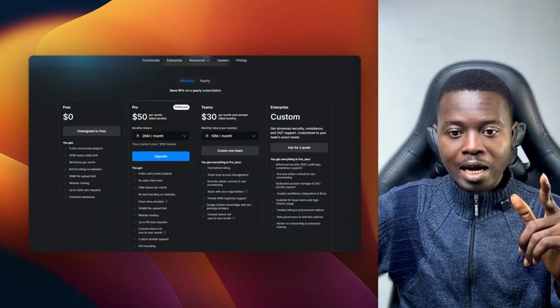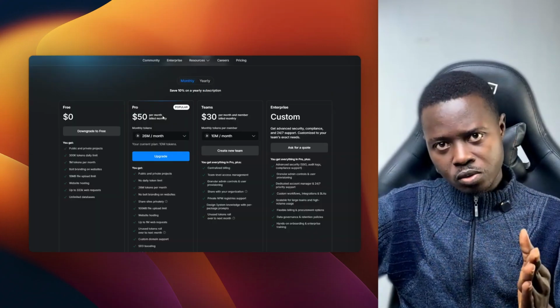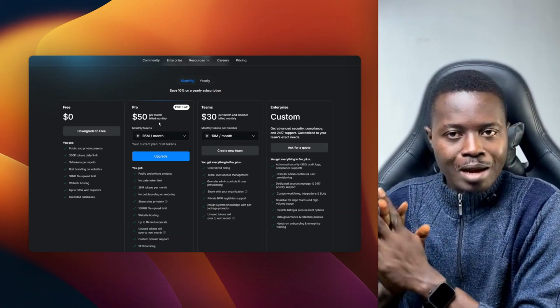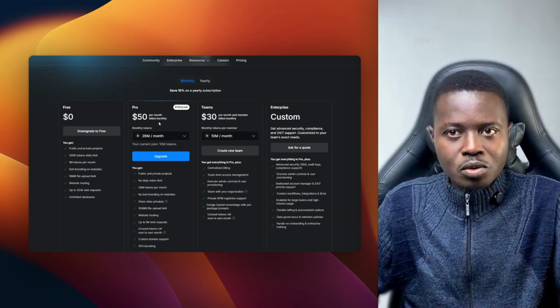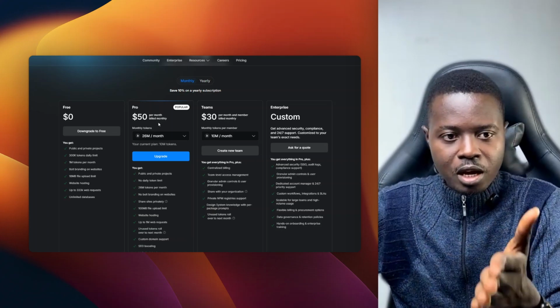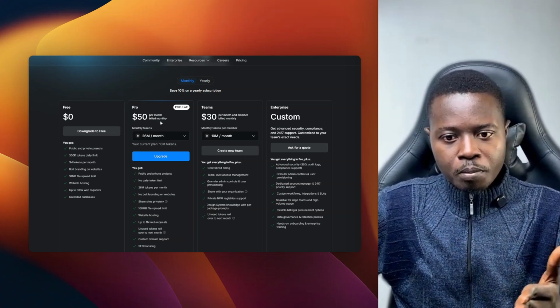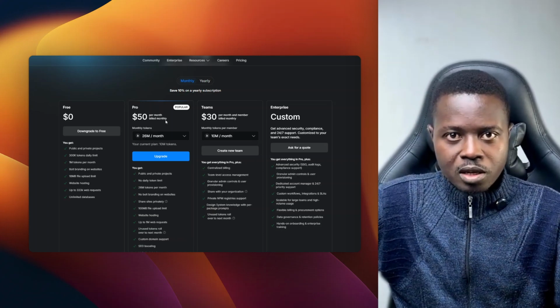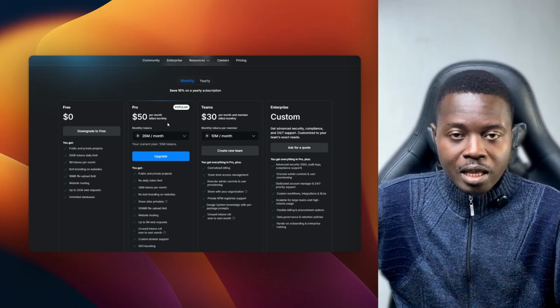The $25 subscription I had with Bolt before, I'm definitely going to cancel it. Yes, I'm definitely going to be spending more, but I'm going to be able to get what I want. You can imagine me creating as many apps as I want to create at the end of the month. But with this thing I'm seeing on Bolt, I will end up exhausting my tokens before the end of the month, which is not profitable for me, especially as a beginner who is just learning.